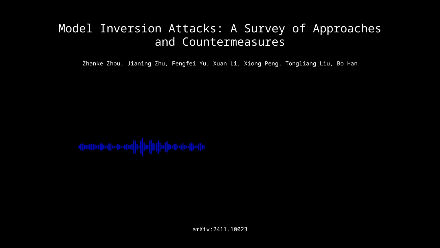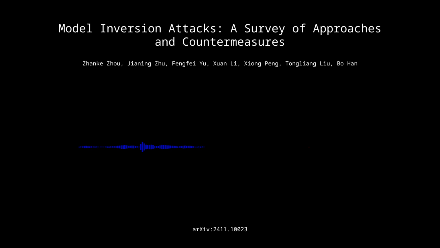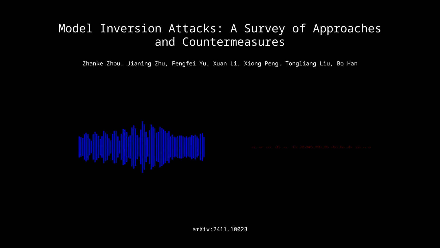Take differential privacy, for example. It's a powerful tool, but it's not a silver bullet. Attackers are already finding ways to circumvent DP defenses, prompting researchers to develop even more robust methods. So it's a never-ending cycle of innovation and adaptation on both sides. It is, and this highlights the crucial need for ongoing research and collaboration to stay ahead of the curve in this rapidly evolving field.